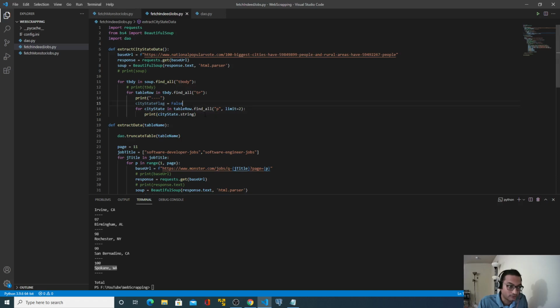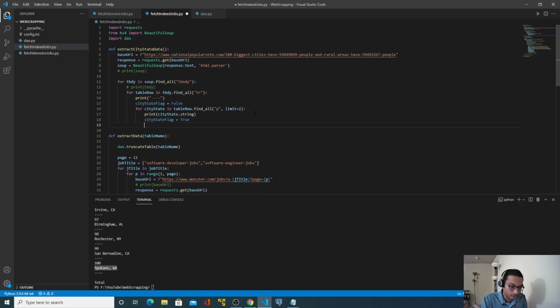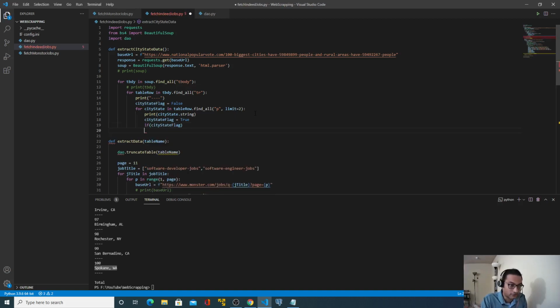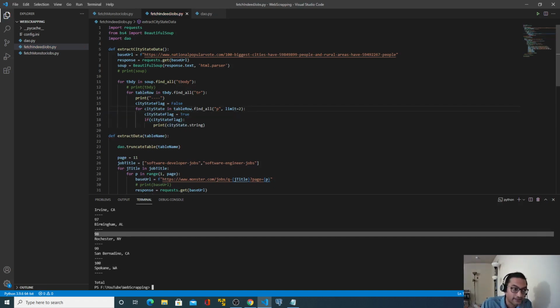So for the first value, I will mark the flag as true. And if it is true, then only I am going to print that. So I will move this thing inside here. So what will happen is, when there is a number, very initially, no, I need to print this before.